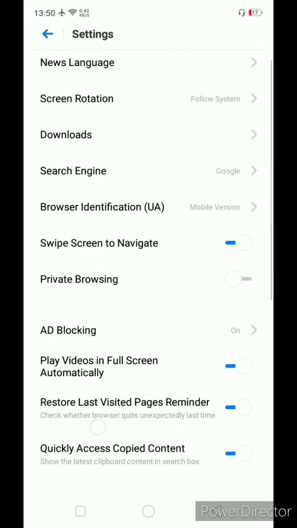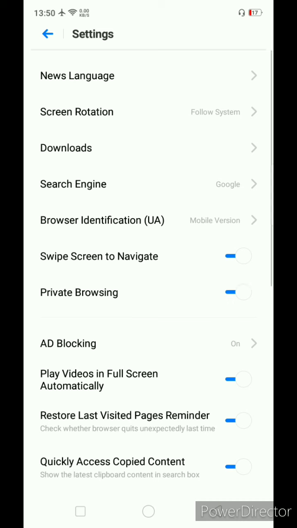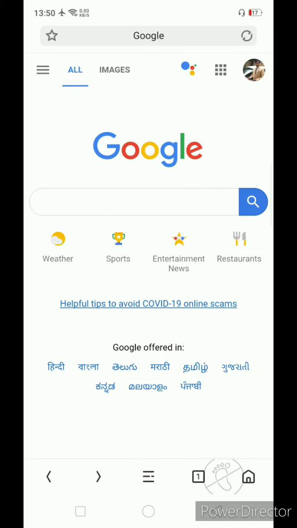Here is one more option I would like to recommend: go for private browsing. Whatever you are browsing, your identity will not be revealed, so your data cannot be analyzed with the single person in the center. No one can know what you are browsing or who you are. So click on private browsing. These settings for cookies and cache memory will help you to keep safe and secure in browsing.